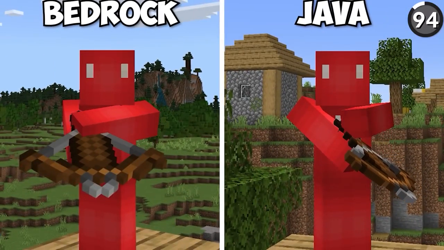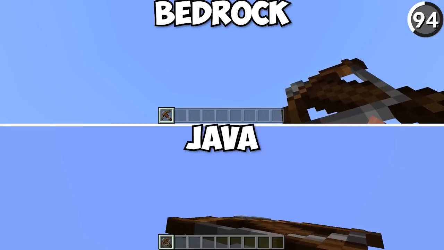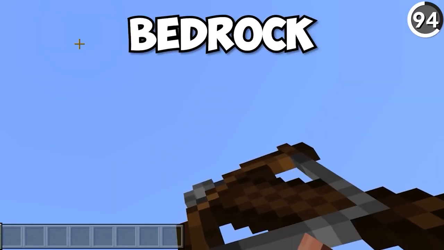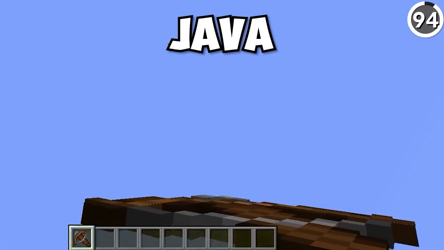If you compare the loading animation for a crossbow when you're in first person in Bedrock and in Java, you notice the difference: the Bedrock animation plays more to the side while the Java one happens in the middle.